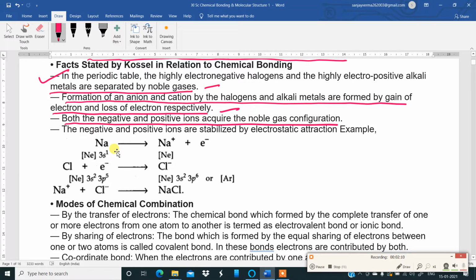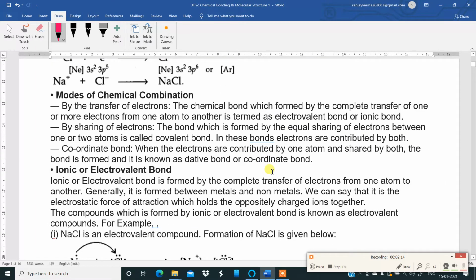Now come down to modes of chemical combination, my students. Modes of chemical combination are possible by transfer of electrons, by sharing of electrons, or by coordinate bond. This is something which you have learned in your lower classes.